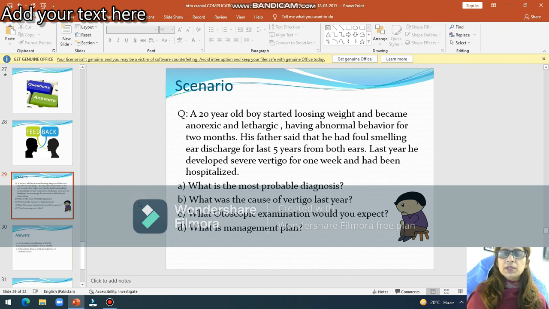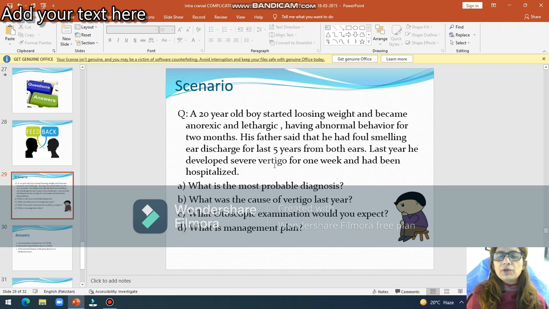So as you see, there is history of chronic ear discharge and foul smelling, so atticoantral squamosal type, unsafe type. Patient previously had some vertigo, it means there is already involvement of the inner ear. Now patient has come to you with anorexia, lethargy and abnormal behavior indicating some intracranial complication. So this is our diagnosis. And what is the cause of vertigo? That is involvement of the inner ear.